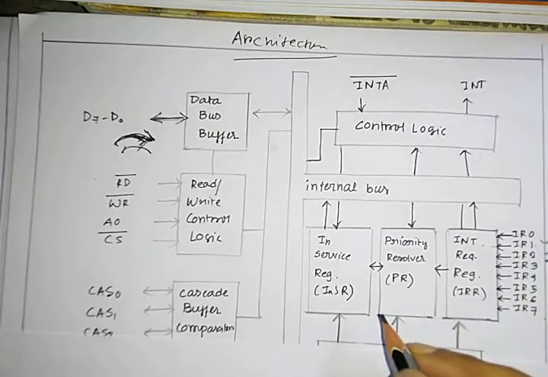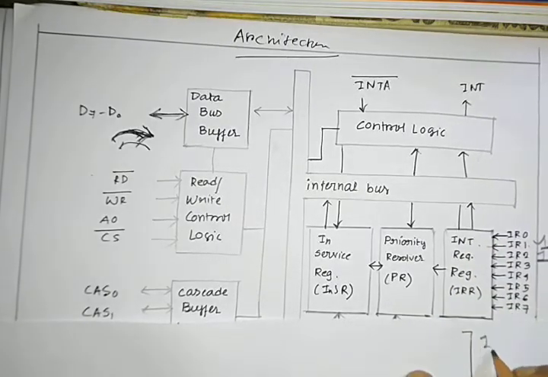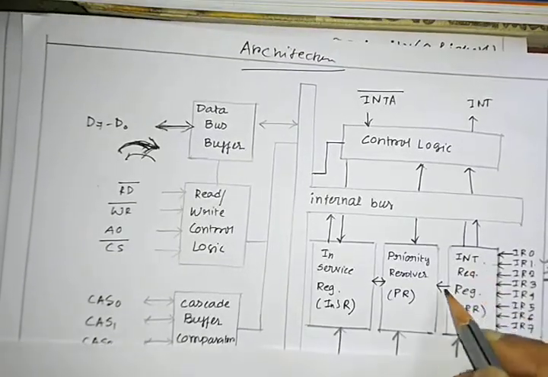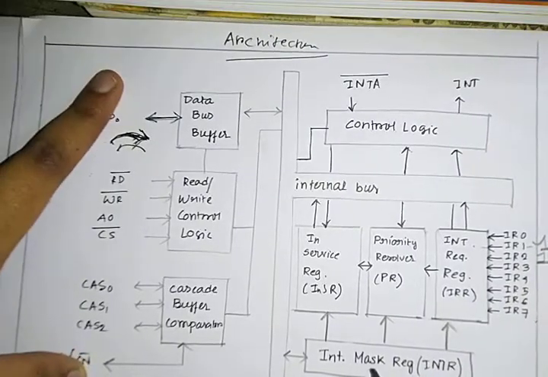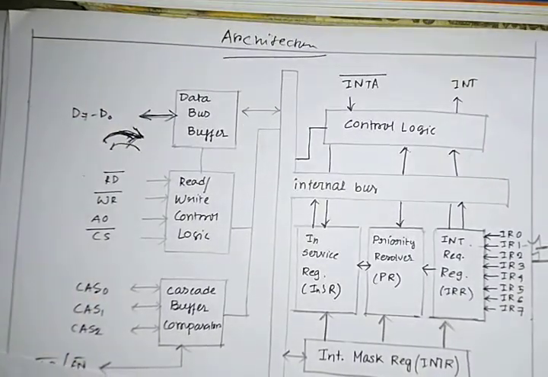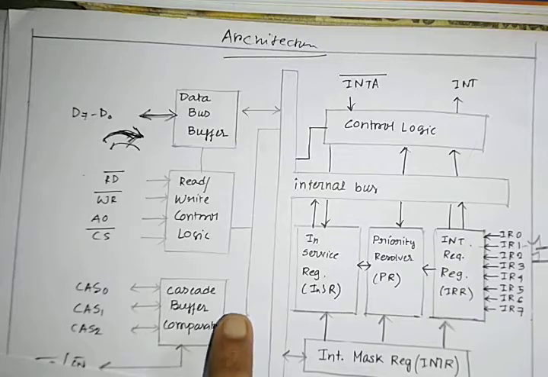But what is the task of this register? This will become 1 and 1. So first the signal will come and check whether 1 is masked or unmasked. If it is masked, then there is no question of execution. It will be discarded immediately because the programmer doesn't want to receive any interrupt right now. So discard it. But if it is not discarded, then go and check whether any interrupt is in service or not.